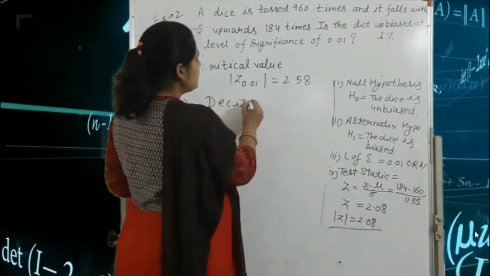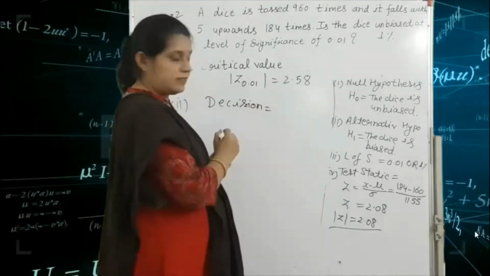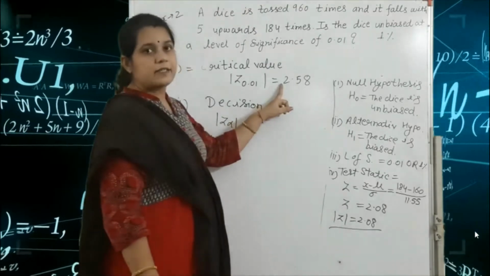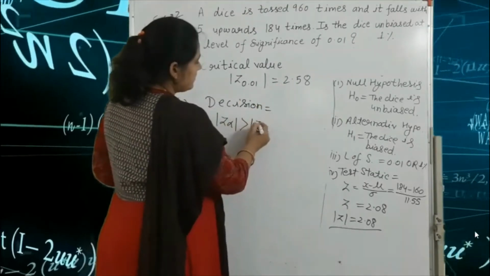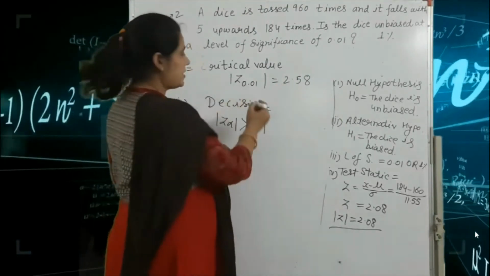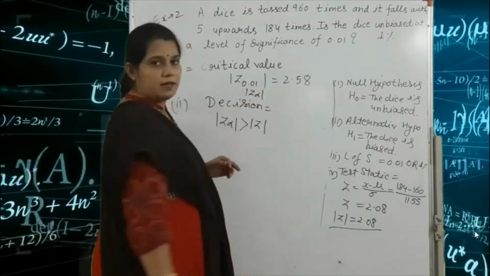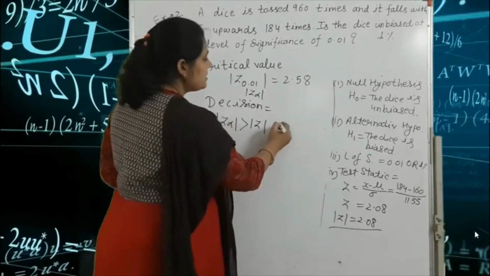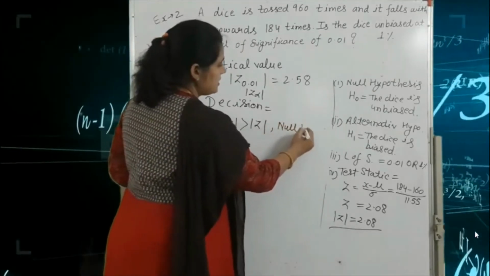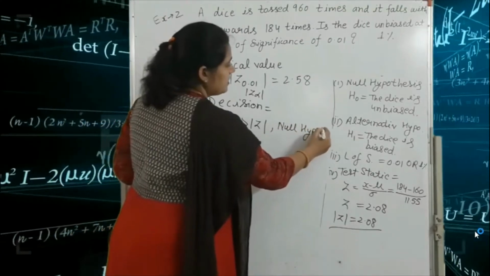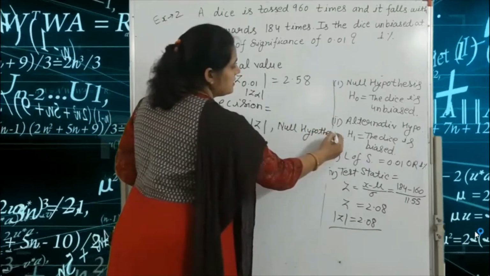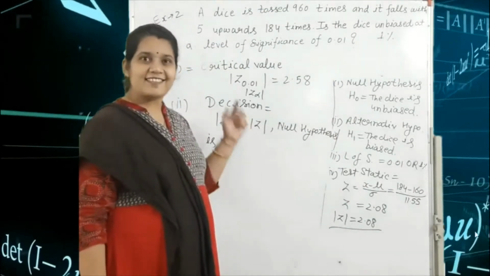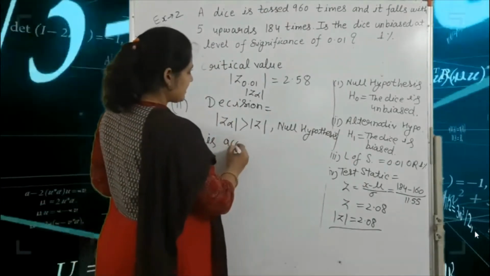In the decision we write the mod of Z alpha, and the mod of Z alpha is greater than the mod of Z. So the null hypothesis is accepted or rejected? Exactly, it is accepted.